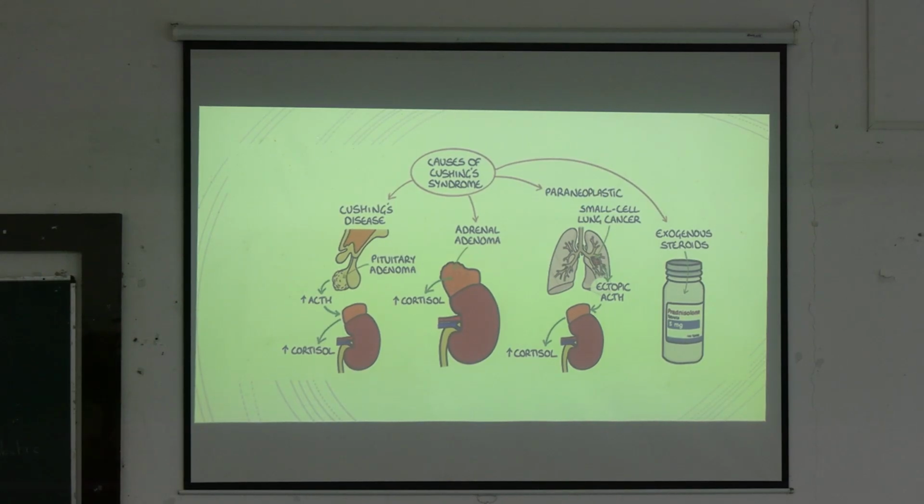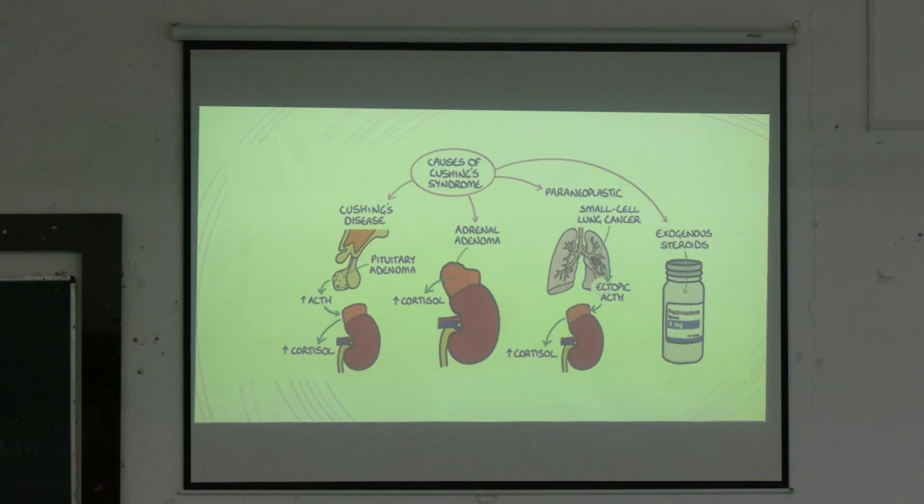Endogenous has two types, one is ACTH dependent and the other is ACTH independent. Under ACTH dependent, when does ACTH increase? ACTH is released from what? The pituitary. So either there is a pituitary adenoma or another paraneoplastic syndrome from where there is excess release of ACTH. From the pituitary adenoma, which is also known as Cushing disease, there is excess ACTH. Other is from small cell carcinoma of the lung, there is ectopic ACTH.